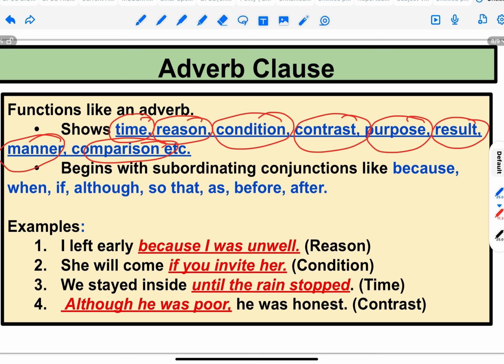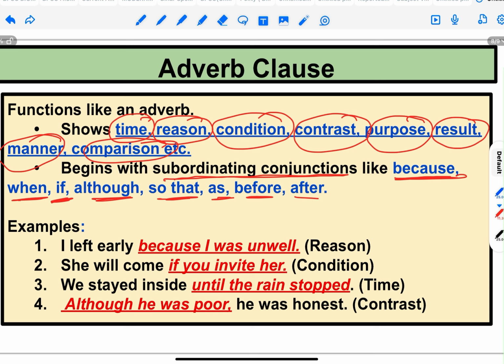And how do we know that a particular clause is an adverb clause? Simply, it will start with words like because, when, if, although, so that, as, before, after. So it will start with subordinating conjunctions. What are subordinating conjunctions? These are the subordinating conjunctions: because, when, if, although, so that. What is a conjunction? A conjunction is a word used to join two words or sentences.